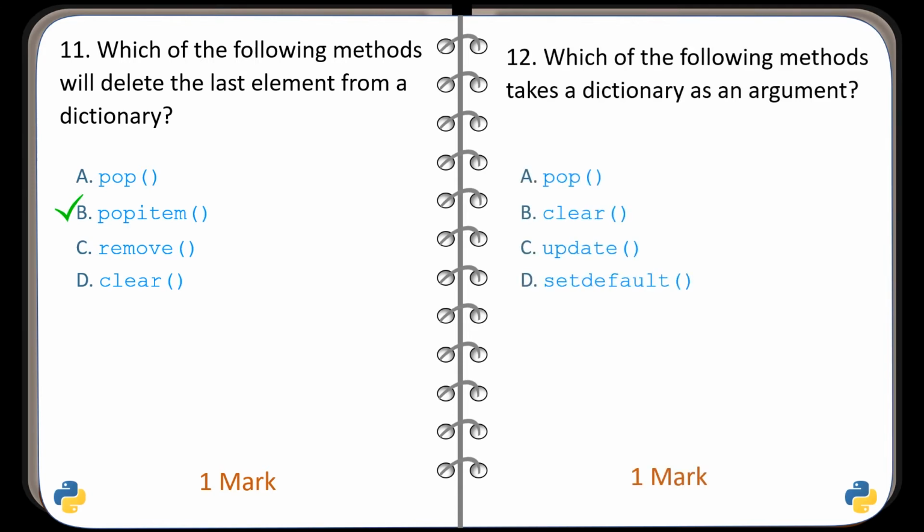Question number 12. Which of the following methods takes a dictionary as an argument? Identify the correct one. And the correct method is given in option C, that is update. Update takes a dictionary as an argument.